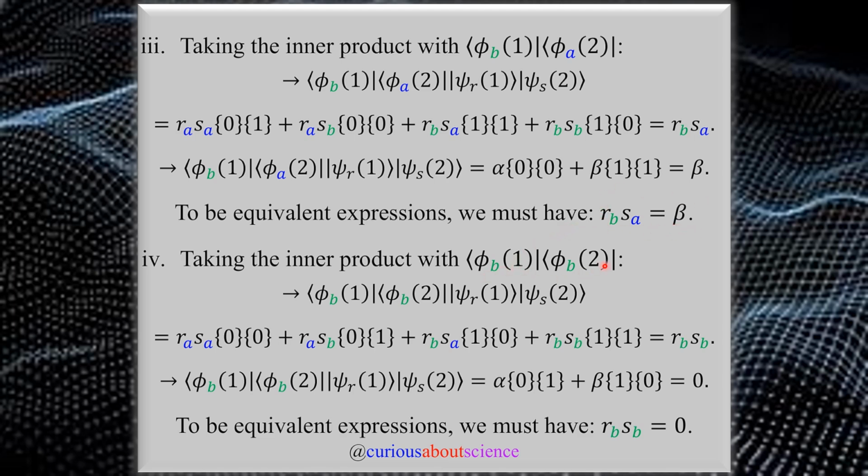Last, we need B1 and B2. Run that through. The only terms that survive are the last ones, and there are no terms that survive here. So for equivalence, we need RB and SB to be equal. Pretty gross stuff so far and a lot of maneuvering, so let's just summarize this in the next slide.